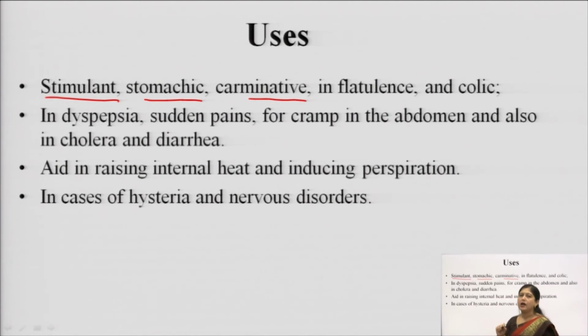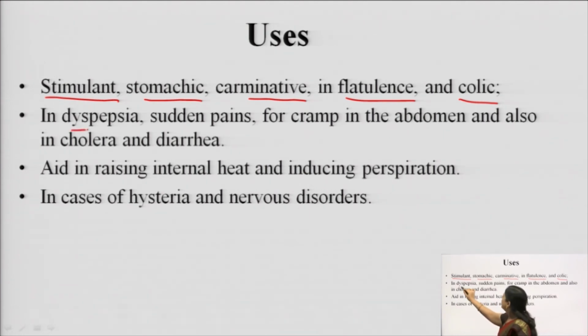It acts as a carminative. Carminative means it expels the gases which are formed in our stomach or in the intestine through the oral route. It is used in flatulence, when a person is suffering from a lot of bloating or gases. So, mentha is given to relieve flatulence as well as colic. Colic is when there is a pain in the large intestine. So, all these places normally mentha is acting.